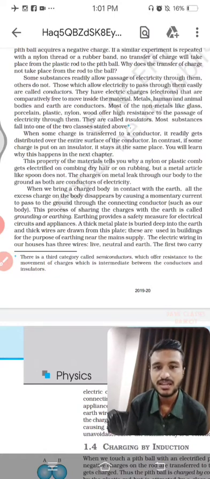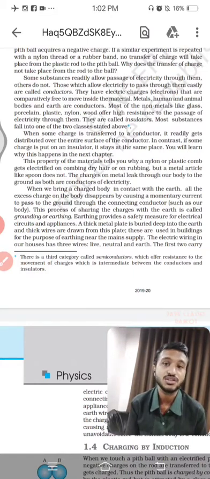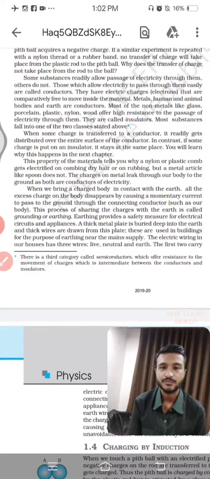So insulators are more used when you want to create any kind of protection from electric charges. Whenever you want to rescue yourself from the electric charges, the insulators are the main things which come into the picture.